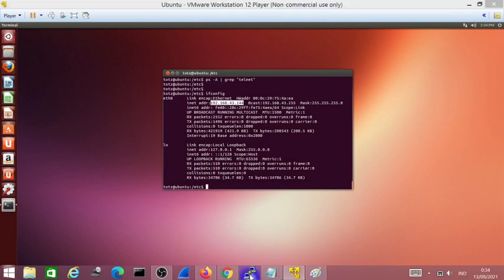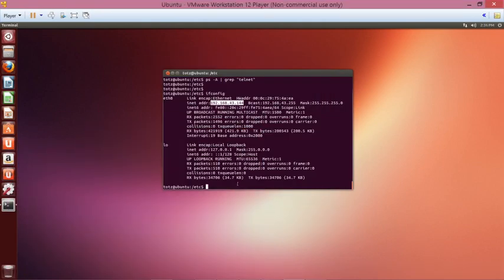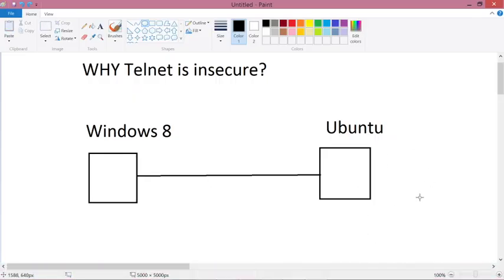Open your PuTTY as your Telnet client. I forgot to mention I already installed the Telnet server. So now Ubuntu acts like the Telnet server, and this is acting like the Telnet client.